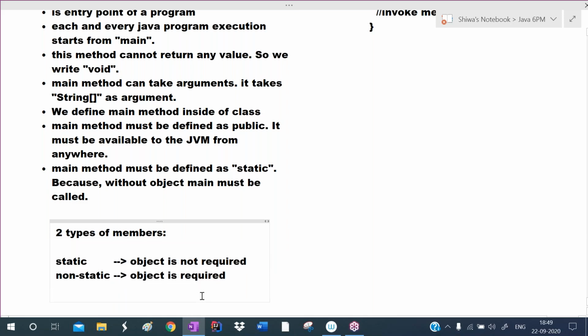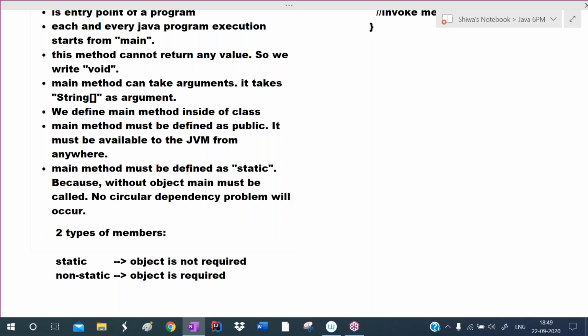So define the main method as static. Now without an object, we can call the main method, and no circular dependency problem will occur. So that's why we must define the main method as static.